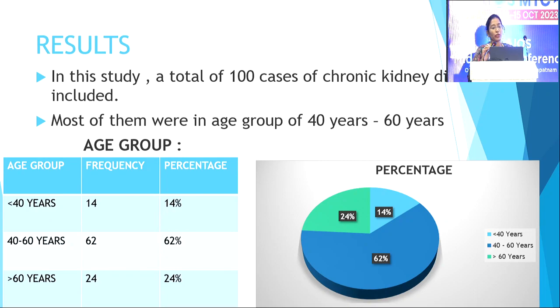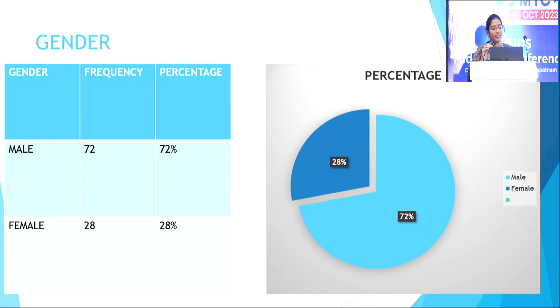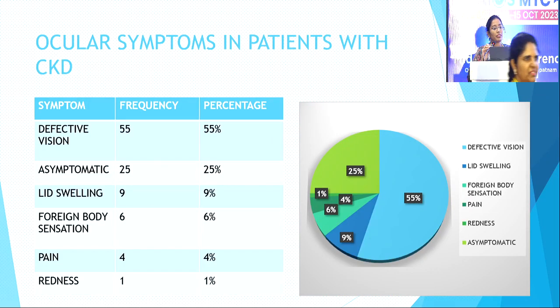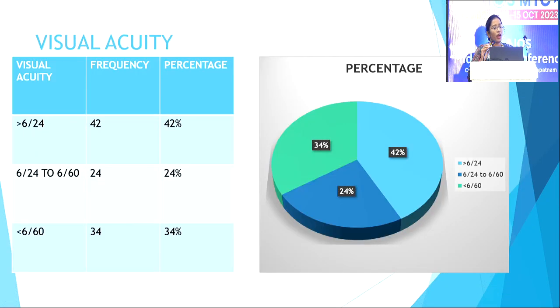My results are: in this study, a total of 100 cases of CKD were included. Most of them were in the age group of 40 to 60 years. Most of them were male, constituting 72%. Ocular symptoms in patients with CKD: asymptomatic in 25%, and the most common ocular symptom is defective vision, constituting 55%, followed by lid swelling, constituting 9%. Least common is redness, constituting 1%.